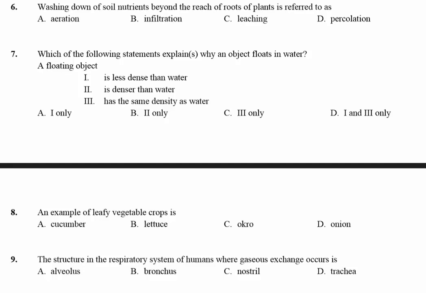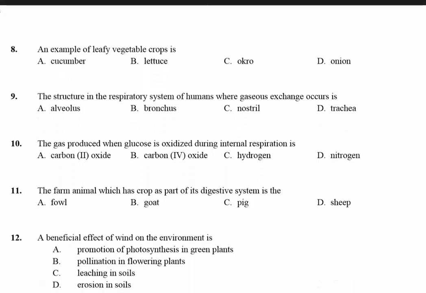Question 8. An example of leafy vegetable crops is, the answer is B, lettuce. Question 9. The structure in the respiratory system of humans where gaseous exchange occurs is, and the answer is A, alveolus. 10. The gas produced when glucose is oxidized during internal respiration is carbon dioxide, B.